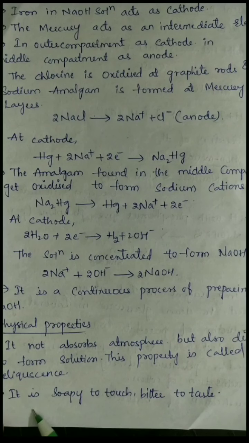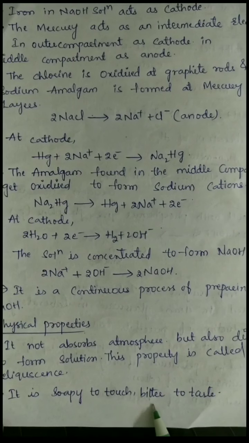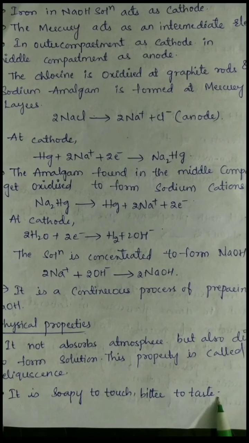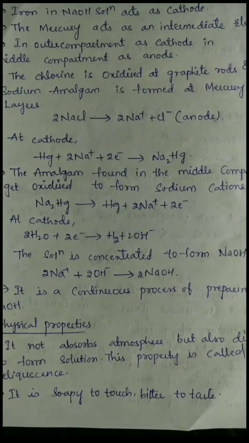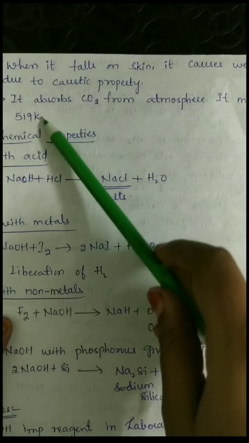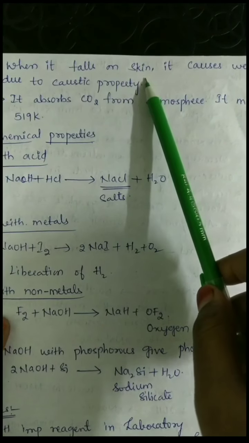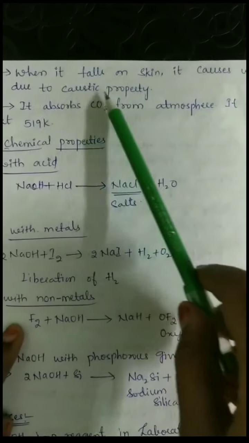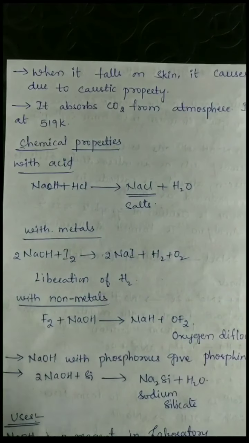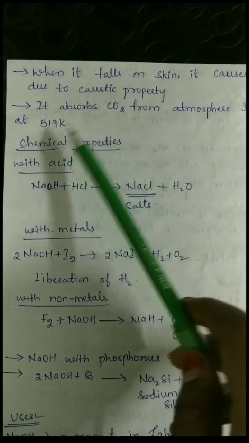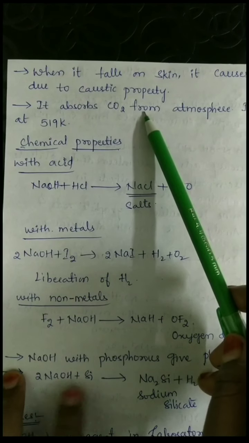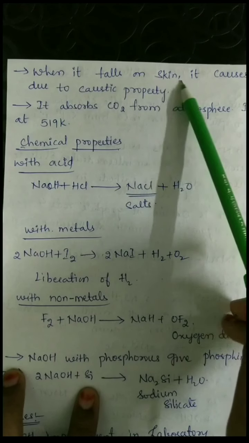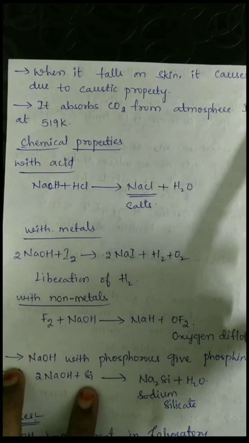And the NaOH, as we already read, is soapy to touch and very bitter to taste. We have already read that NaOH has the caustic property, so when it falls on our skin, it causes wounds.